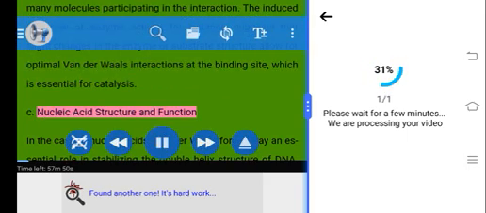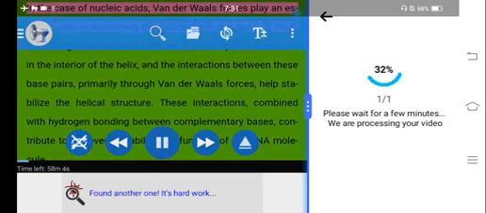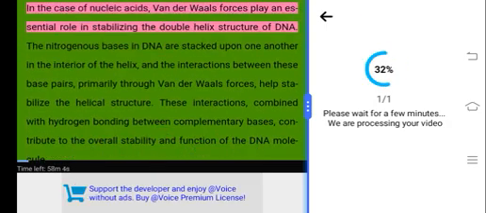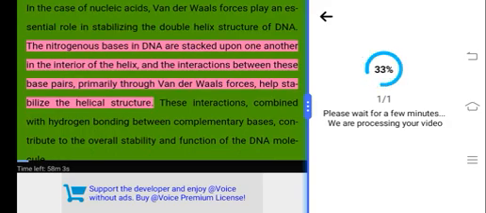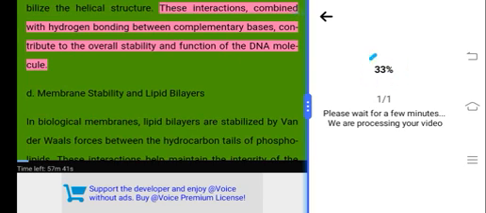C. Nucleic acid structure and function. In the case of nucleic acids, van der Waals forces play an essential role in stabilizing the double helix structure of DNA. The nitrogenous bases in DNA are stacked upon one another in the interior of the helix, and the interactions between these base pairs, primarily through van der Waals forces, help stabilize the helical structure. These interactions, combined with hydrogen bonding between complementary bases, contribute to the overall stability and function of the DNA molecule.